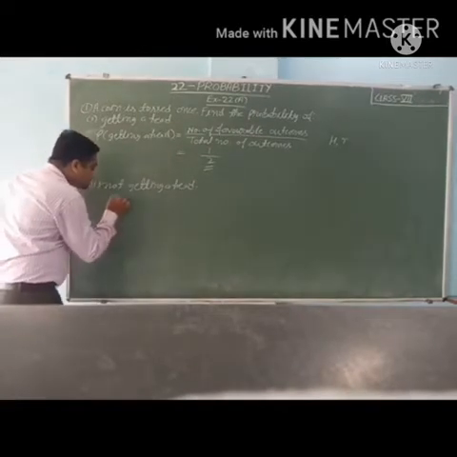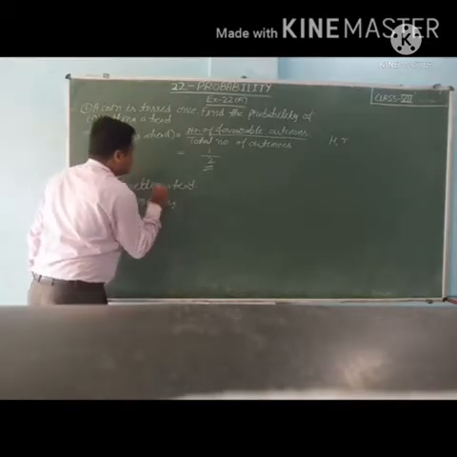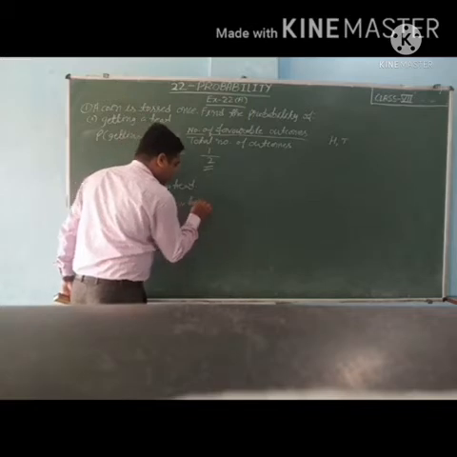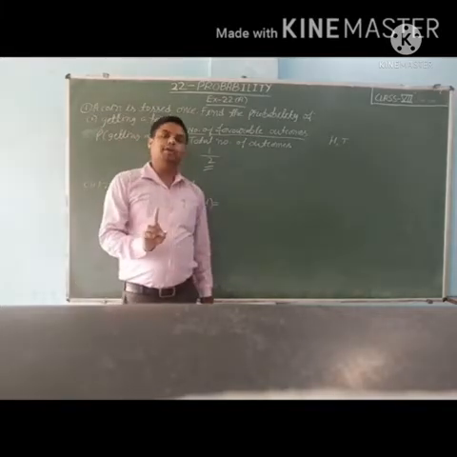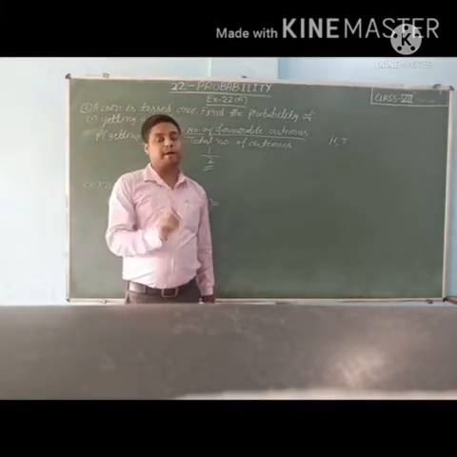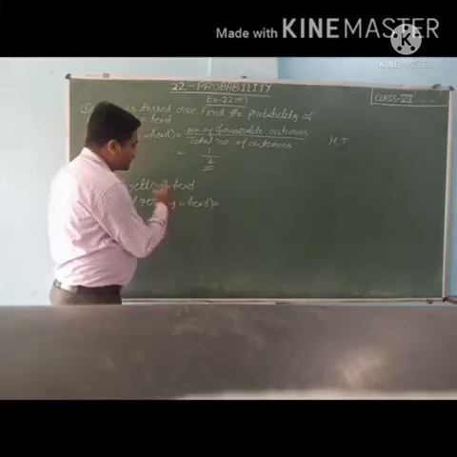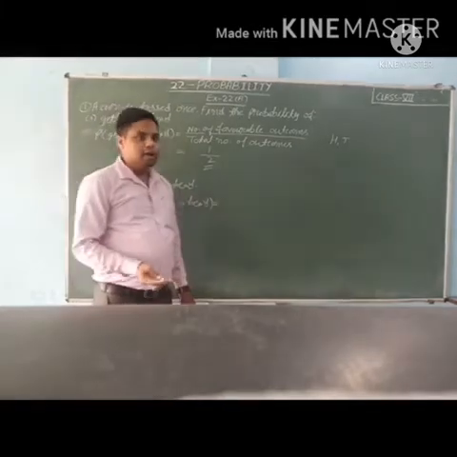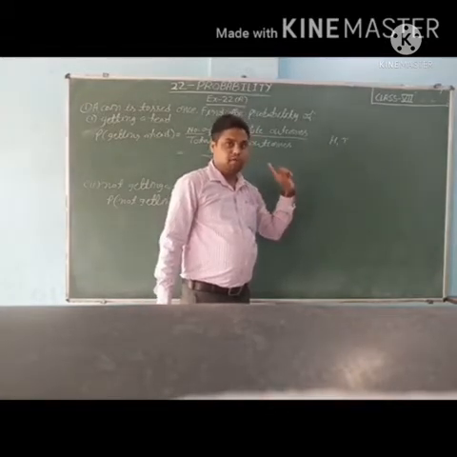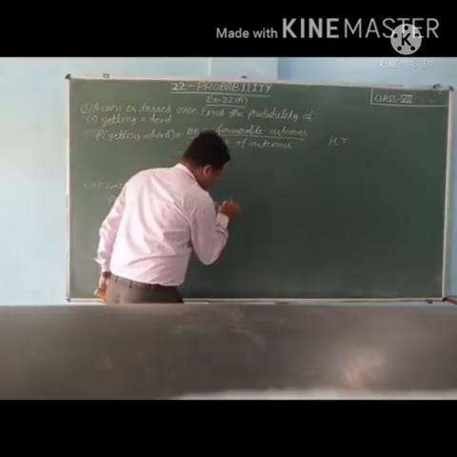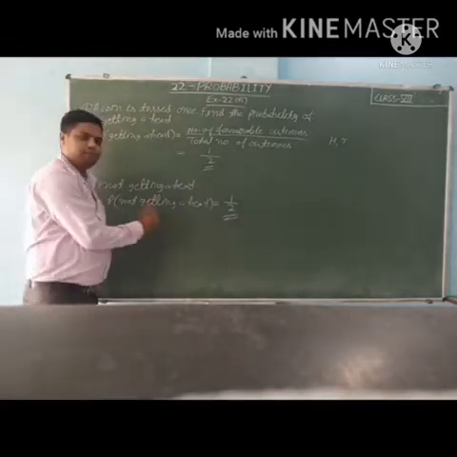Now move to the second part, not getting a head. So we find P of not getting a head. Students, in one question we write the formula only in the first part, not in all the parts, so we will not write the formula in the second part. The outcomes are head and tail, so not getting a head means tail. How many favorable outcomes? 1, upon total number of outcomes 2. So the probability of not getting a head is 1 upon 2.